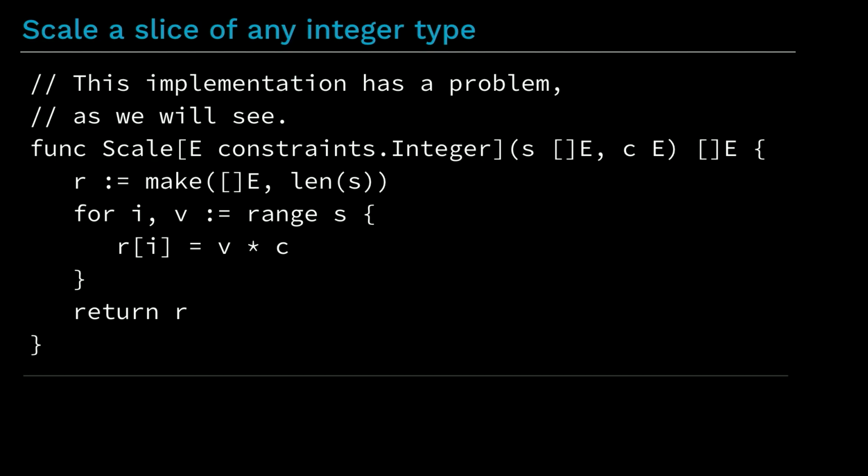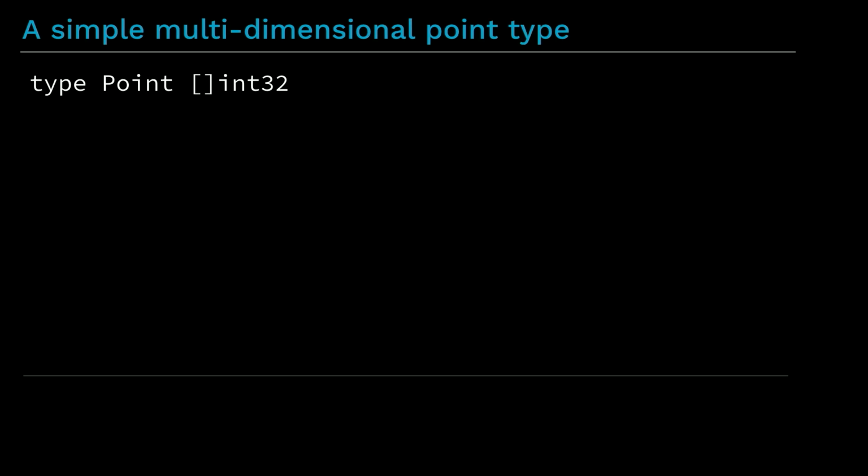Suppose we want to scale a slice of integers, returning a new slice in which each element has been multiplied by some value. We don't care what the exact type of integers are in the slice, so it's easy to write a generic function for this, similar to the ones that Robert showed earlier. But there is a problem with this particular definition, which I will explain as we go along.